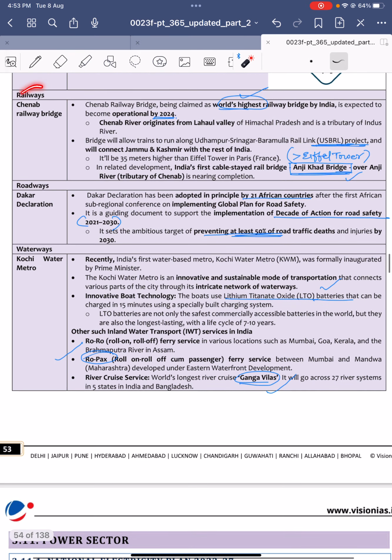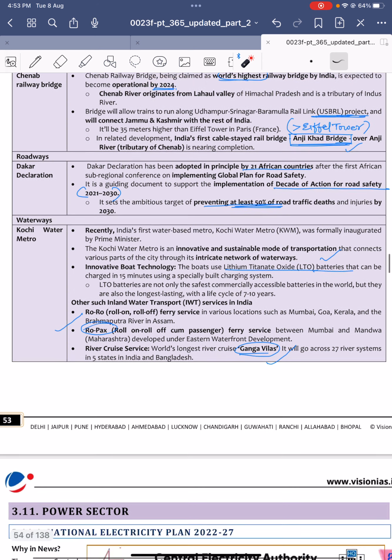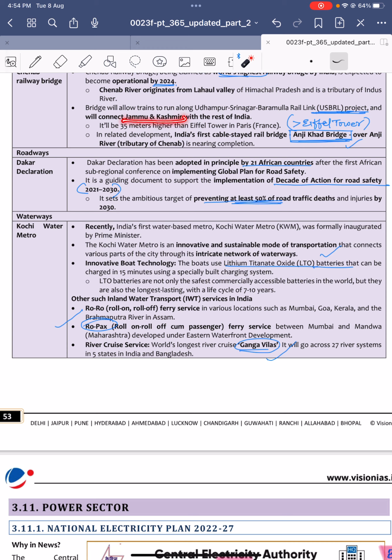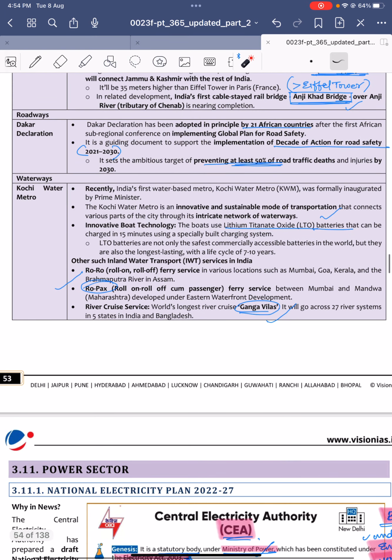Next, Chenab Railway Bridge. Chenab Railway Bridge is the world's highest railway bridge, in India, which is to be operational by 2024. The bridge connects Jammu and Kashmir with the rest of India, and it is 35 meters higher than the Eiffel Tower. It is built over the Anji River, which is a tributary of the Chenab.